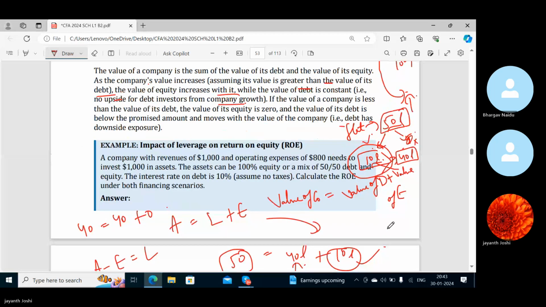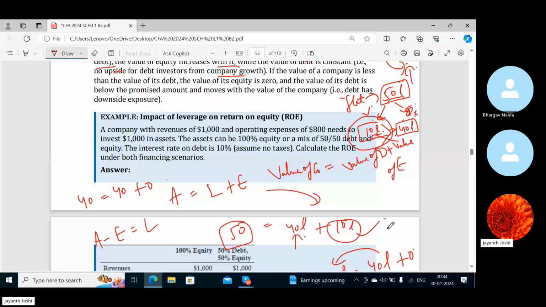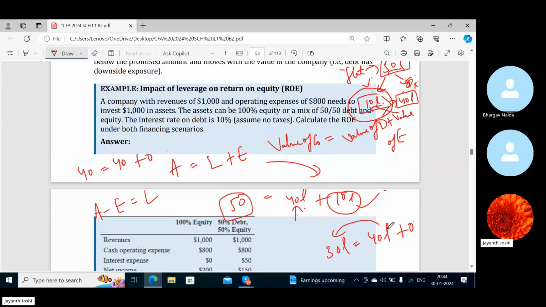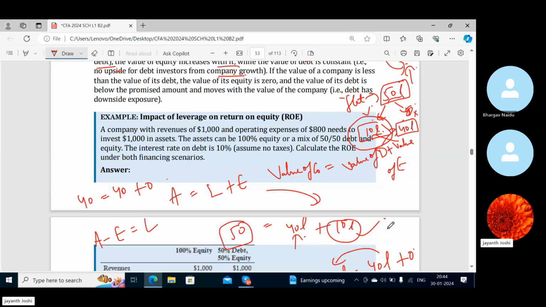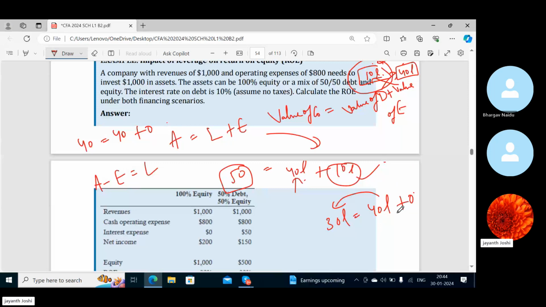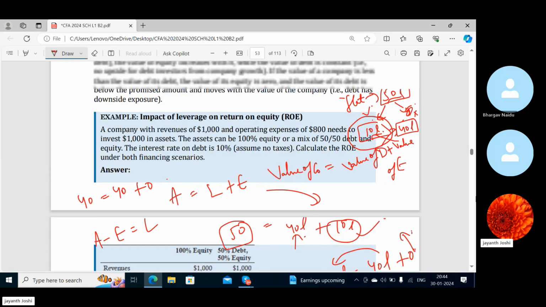Correct, sir. So if the value of the company is less than the value of its debt, the value of equity is zero, and the value of its debt is below the promised amount and moves with the value of the company. That means the debt has a chance of piling up, because to survive you have to take more debt or something, right? So the debt has downside exposure. If you want to survive, you have to raise equity and try to balance the act. That's what they're saying.